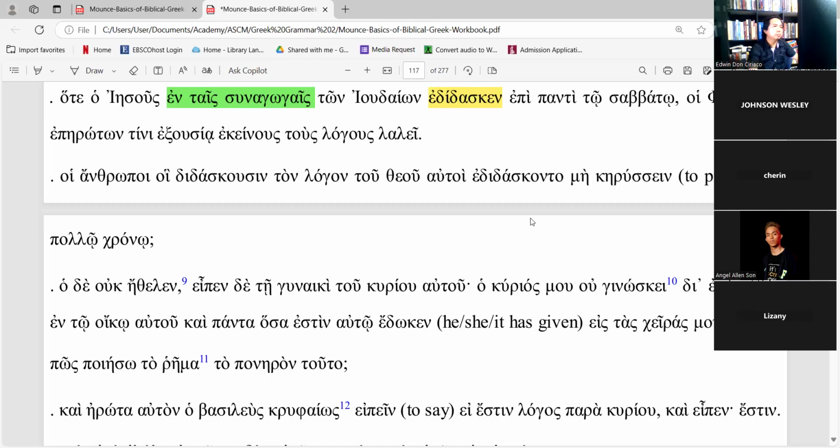Or, were, the men who are teaching the word of God themselves being taught not to preach in much time. Who are the men who were teaching the word of God? We can add themselves.